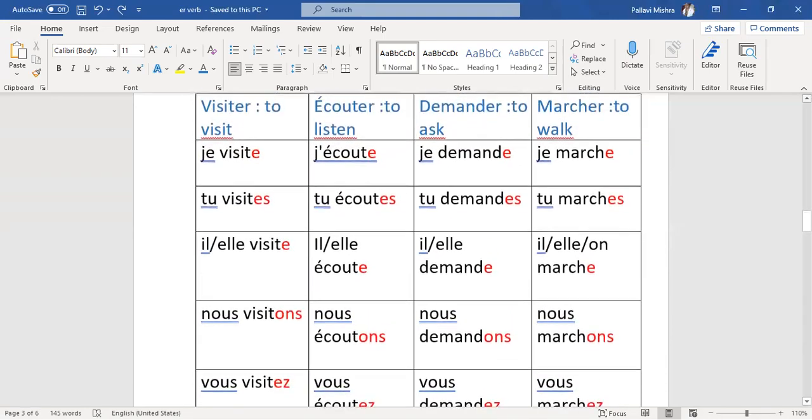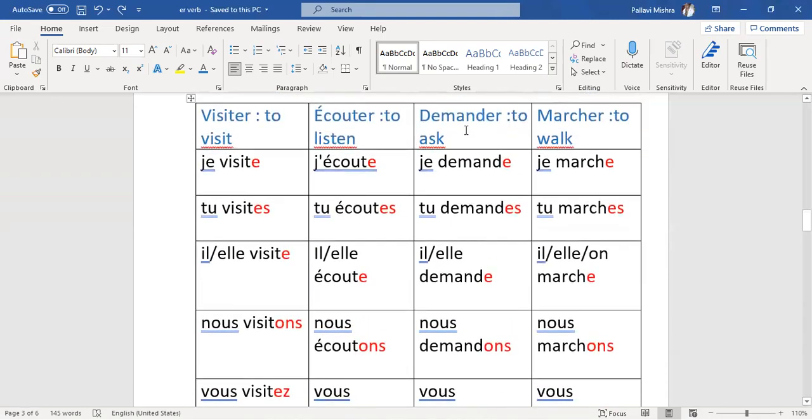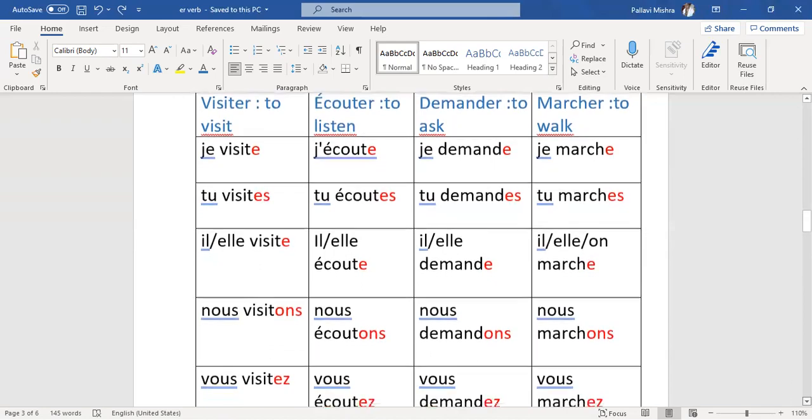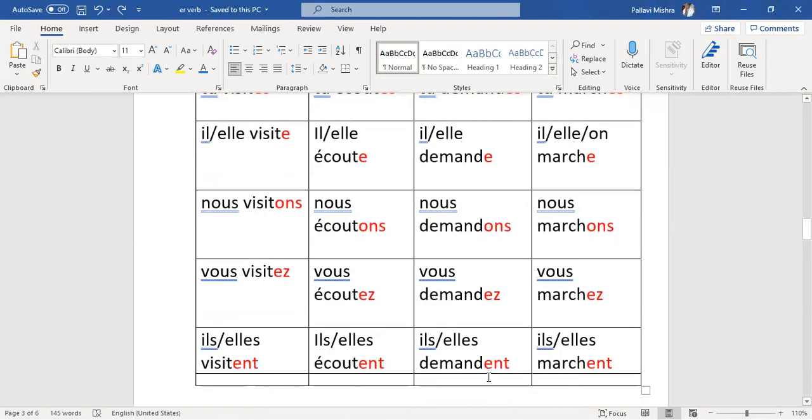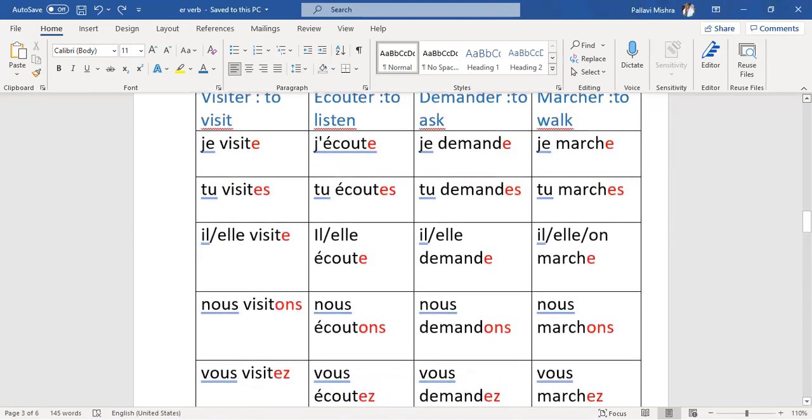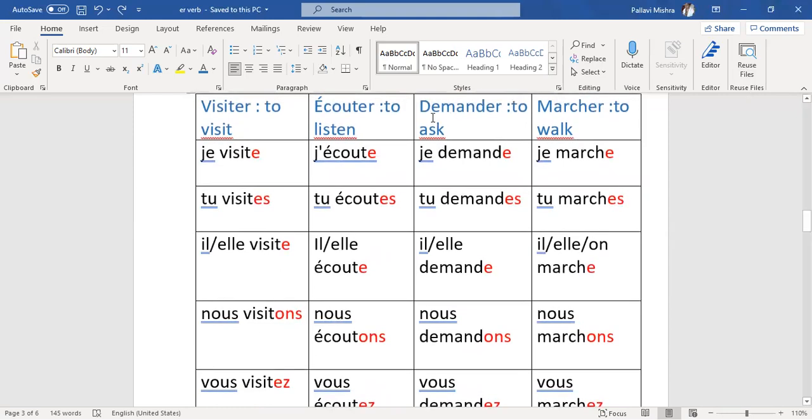Now move to the next ER verb, demander. Demander means to ask. Je demande, tu demandes, il demande, elle demande, nous demandons, vous demandez, ils demandent, elles demandent. So in that case, we are putting the special ending the same way as we are doing for visiter or écouter. Now, what you need to do, you just see the verb demander, remove ER and put the special ending according to the subject.